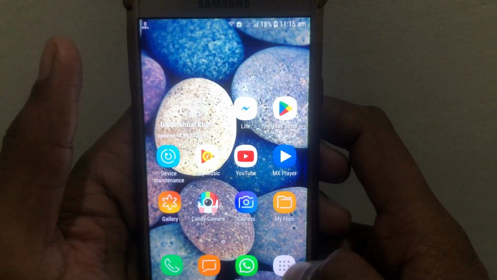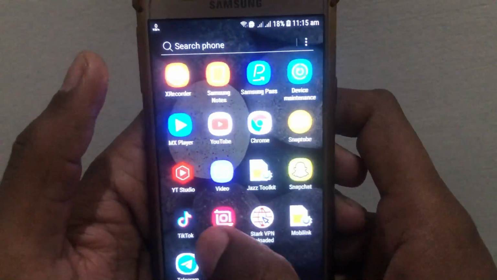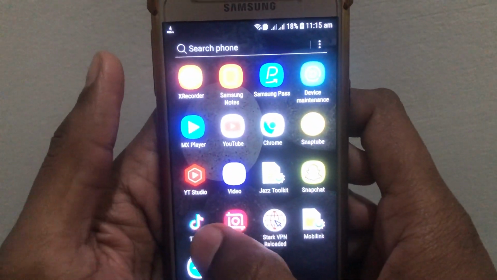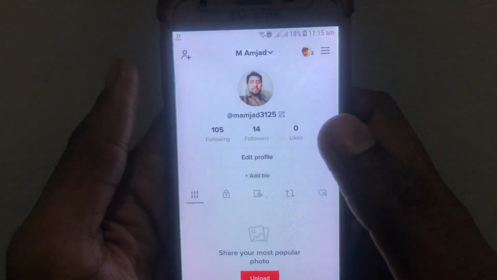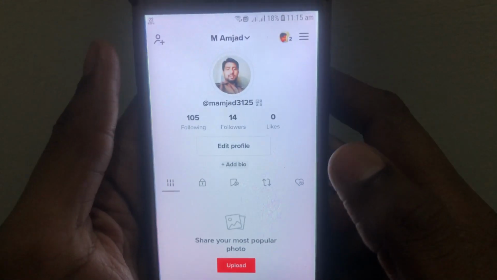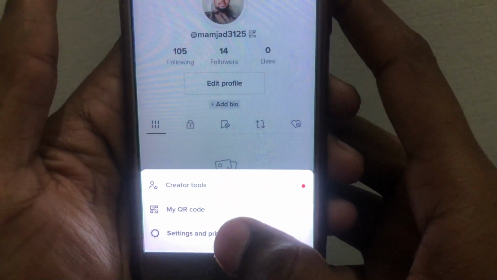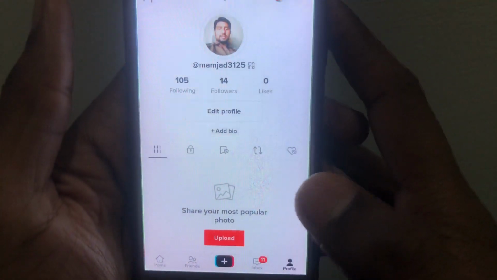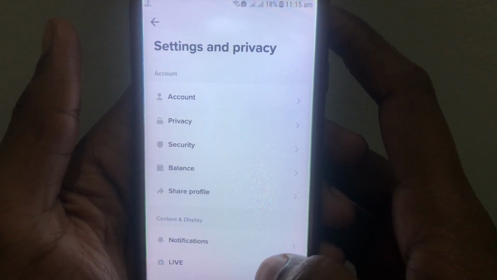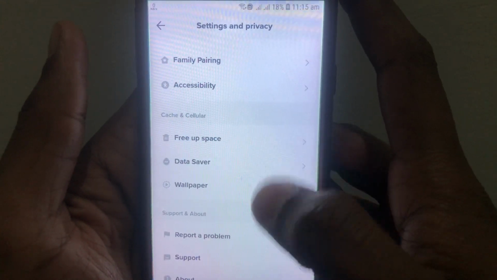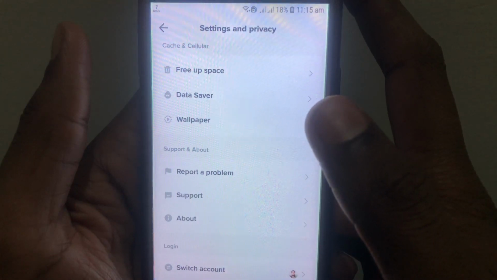First of all, you have to close that and open TikTok. After opening TikTok, you have to click on profile. After that, you have to click on the three lines. In the three lines, you have to click on settings and privacy. In settings and privacy, you have to scroll down and click on report a problem.